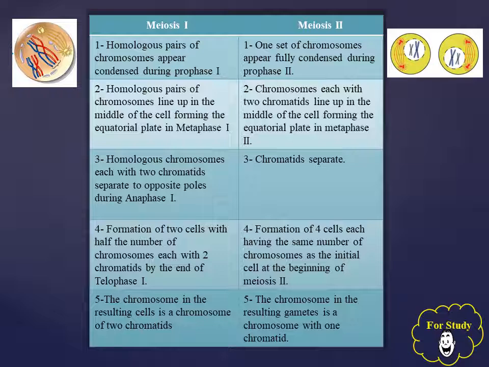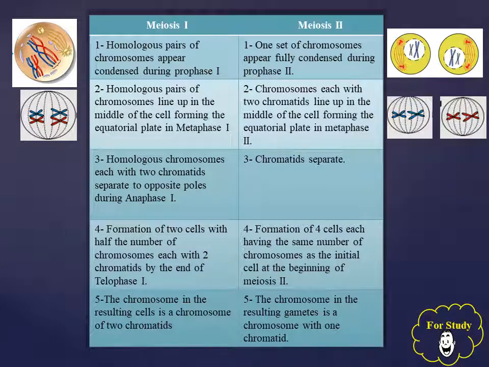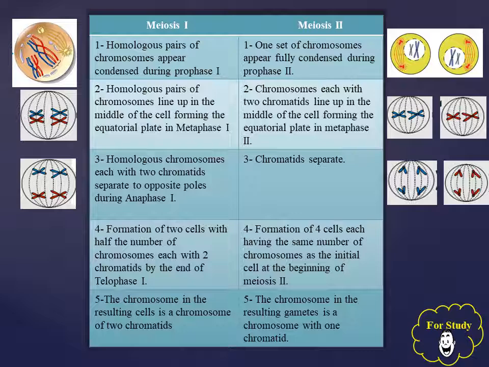During metaphase 1 of meiosis 1, homologous pairs of chromosomes line up in the middle of the cell forming the equatorial plate, while in metaphase 2 of meiosis 2, chromosomes, each with two chromatids, line up in the middle of the cell, forming the equatorial plate. During anaphase 1 of meiosis 1, homologous chromosomes, each with two chromatids, separate to opposite poles, while during anaphase 2 of meiosis 2, chromatids separate.